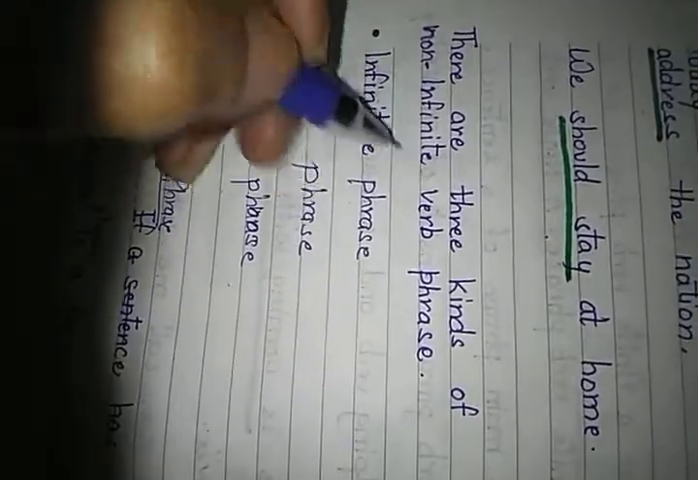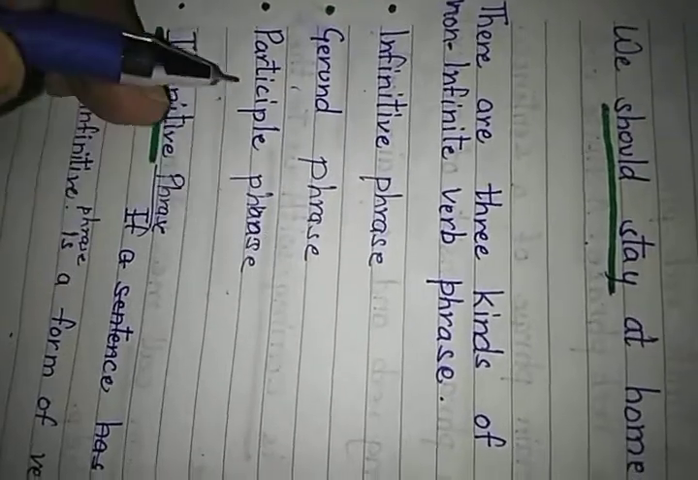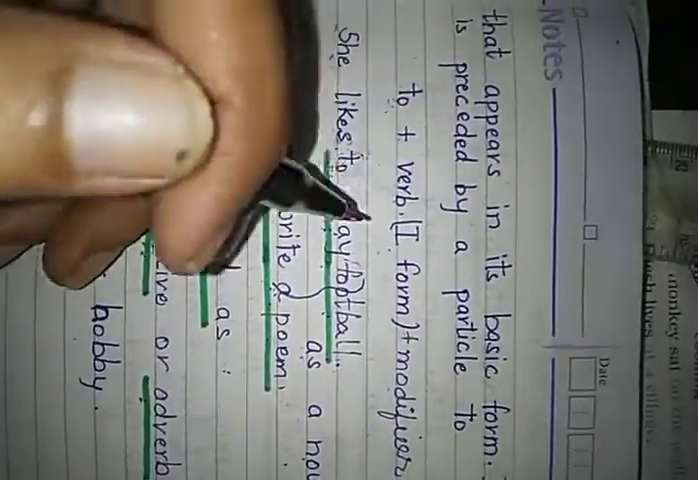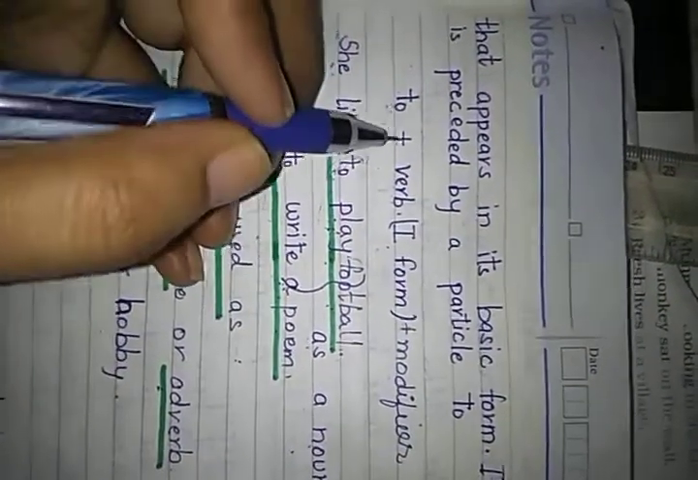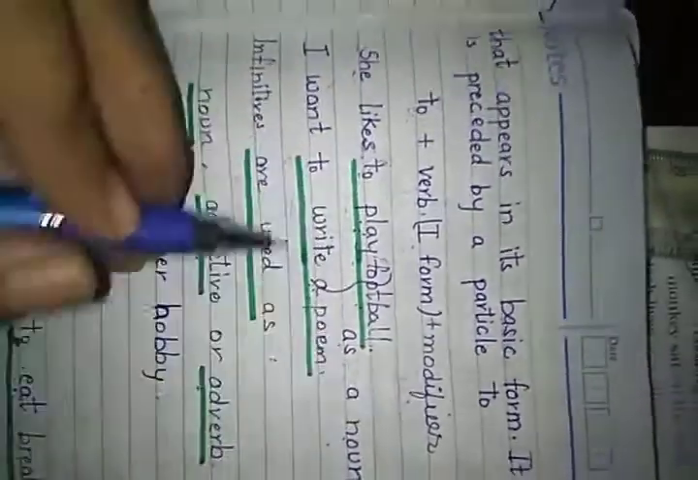Students, there are three kinds of non-finite verb phrase: infinitive phrase, gerund phrase, and participle phrase. So here comes first, the infinitive phrase. An infinitive phrase is a group of words that begins with an infinitive and functions as a noun, adjective, or adverb. Infinitive: to plus verb, basic form or first form, with modifier.